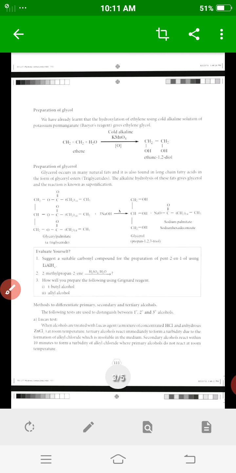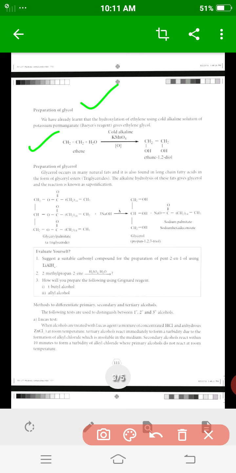Next, consider the preparation of glycol, ethane-1,2-diol. Ethene reacts with cold alkaline potassium permanganate, KMnO4, in the presence of oxygen, to give the product with two alcohol groups, the diol ethane-1,2-diol, with a carbon-carbon single bond.